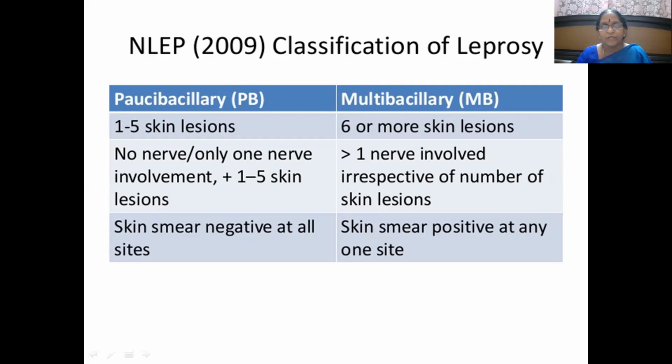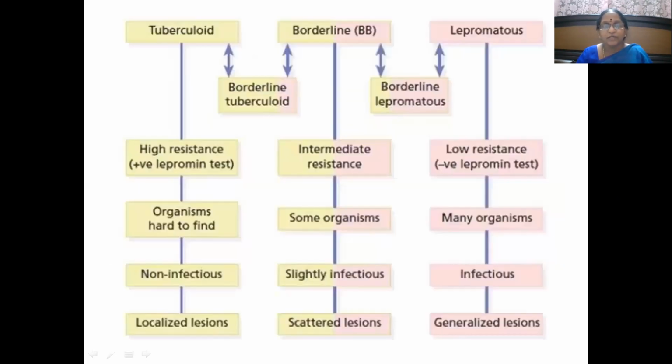So this is another classification, the World Health Organization classification, and the National Leprosy Eradication Program classification of leprosy. Both are similar only. And we do follow this classification of leprosy, based on which we diagnose the case and based on which we treat the cases also. So here, if you look at this picture, we have 3 varieties: tuberculoid, borderline, and lepromatous. These are the 2 extremities, lepromatous leprosy and tuberculoid leprosy. Then in between lies borderline leprosy.